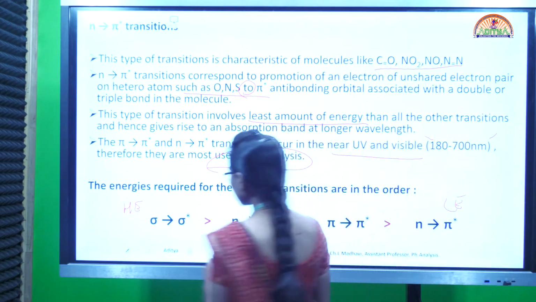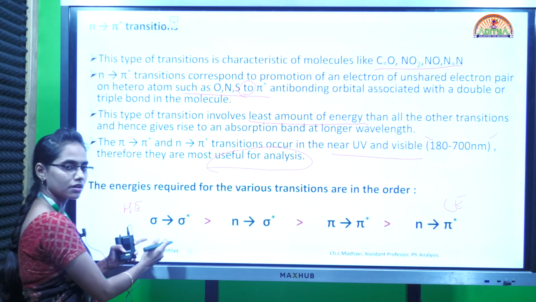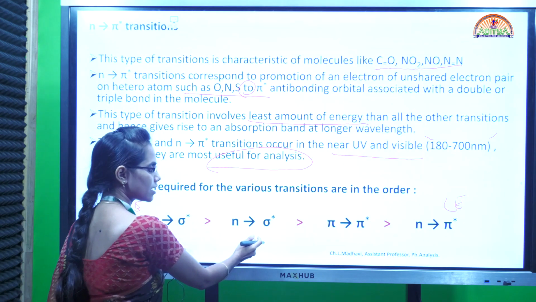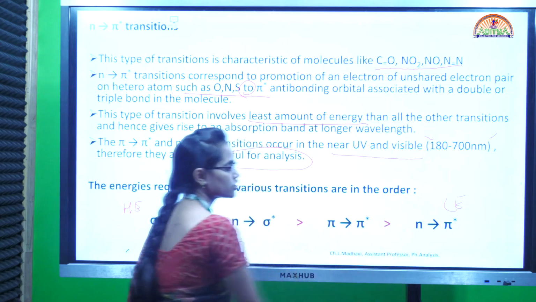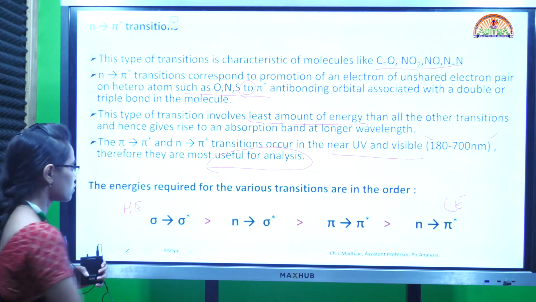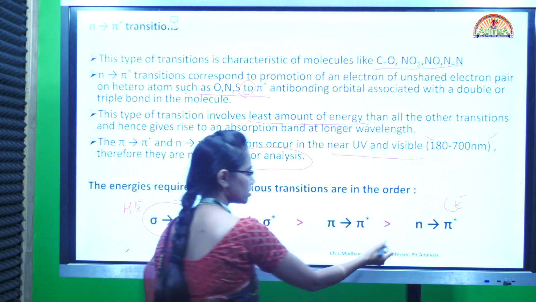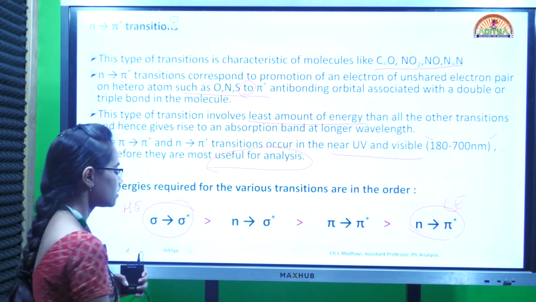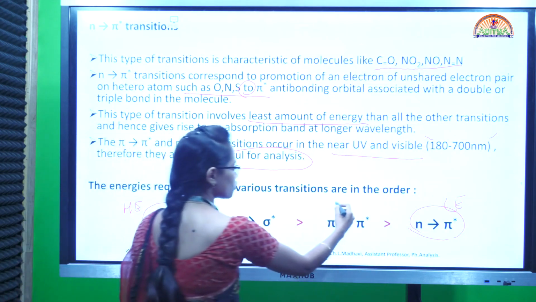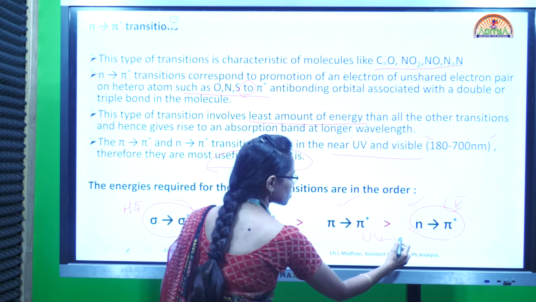Sigma to sigma star transitions require more energy than n to sigma star, which requires more energy than pi to pi star, which requires more energy than n to pi star. So the highest energy is sigma to sigma star and the least energy is required for the n to pi star transition. Mostly pi to pi star and n to pi star are studied in the UV visible region.